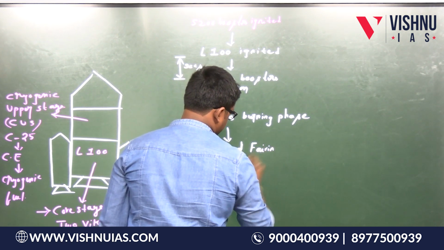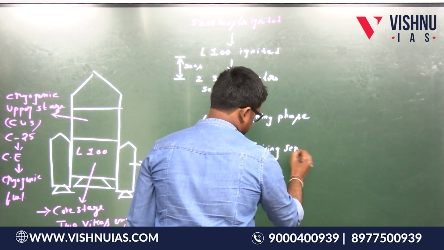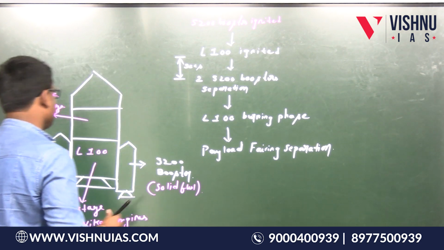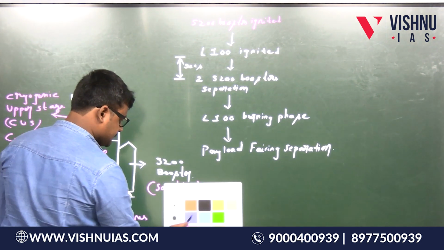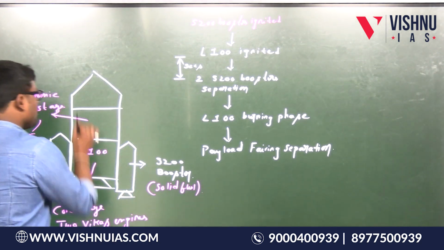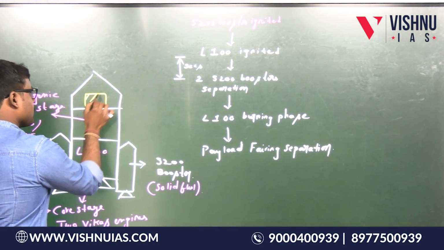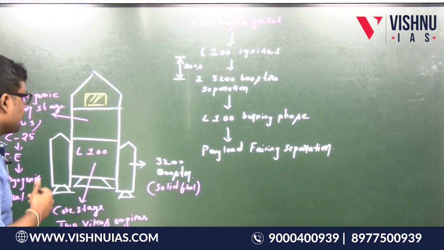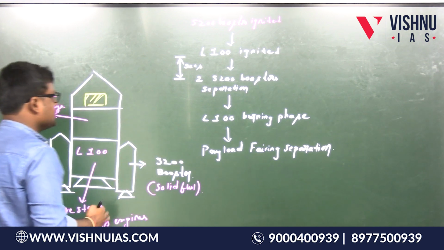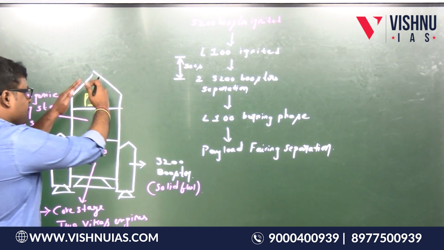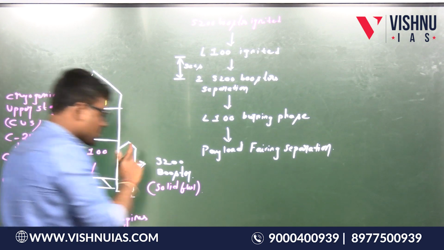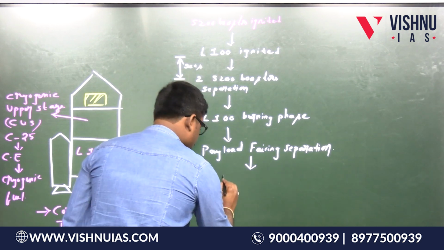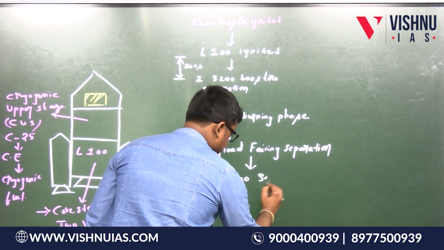After this L100 burning phase, payload fairing separation. So here, the spacecraft, that is the propulsion module, lander module and rover module, is present. Payload fairing separation means this covering or dome has been separated. After this payload fairing separation, the L100 separation occurs.